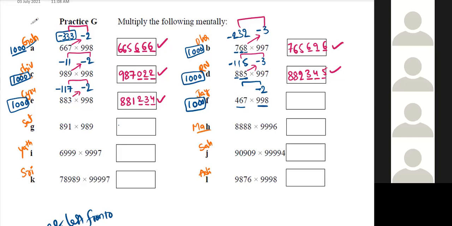So base is 1,000, minus 2 for that and minus 533. So 998 minus 533 gives you 465. I think it is better: 467 minus 2 is 465. Tell me frankly which is easy.